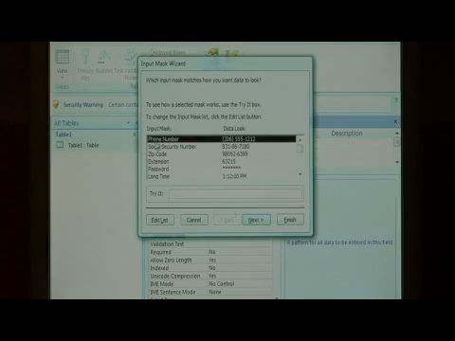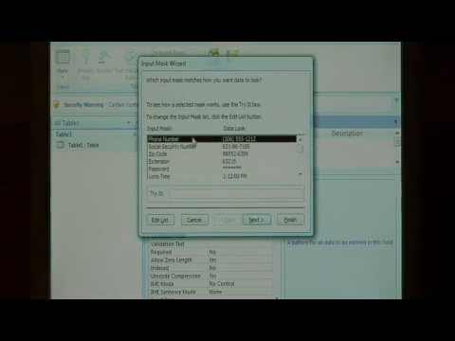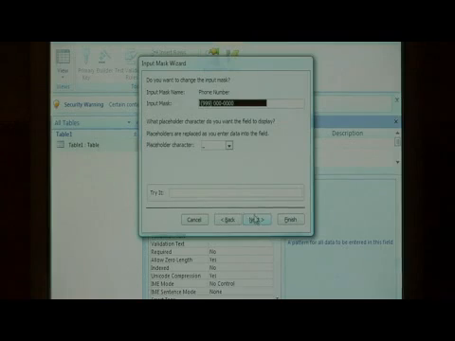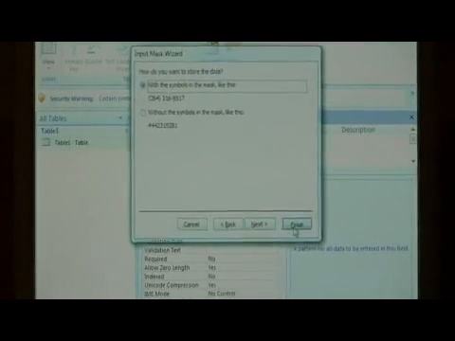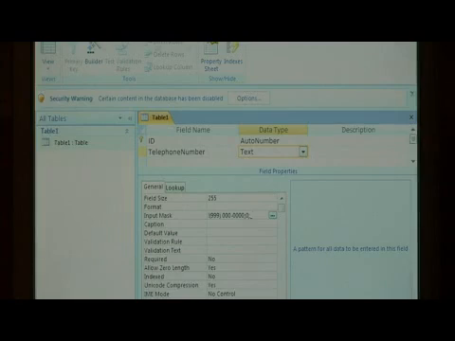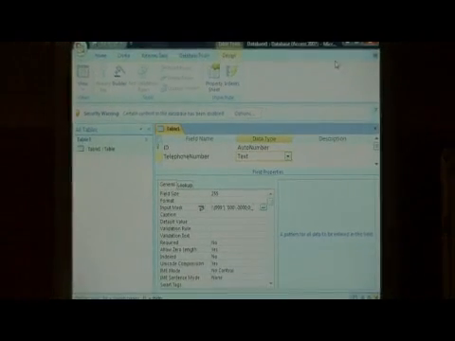Now, we're going to create a phone number input mask by just selecting the phone number pre-made mask that's already here. Select Next, Next, and we want to use the symbols in the mask and just say Finish. Now let's save our table and open it up for editing.